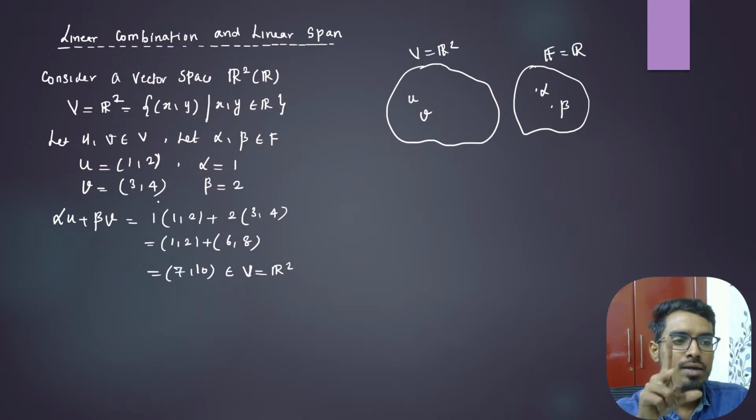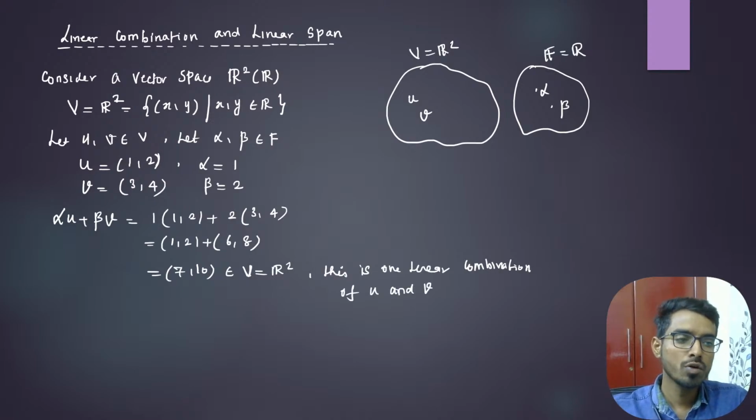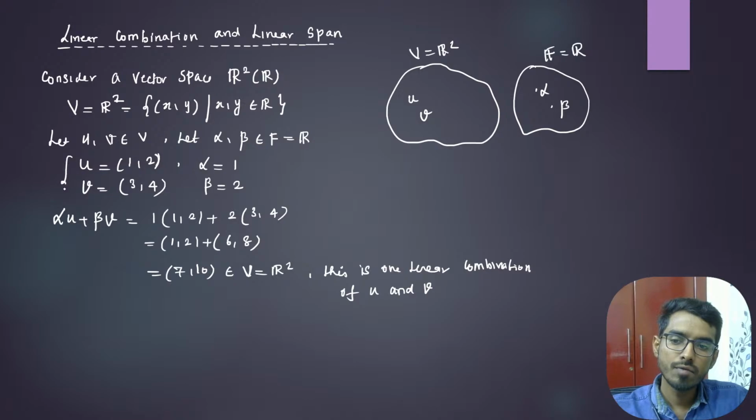This is one linear combination of u and v, with alpha and beta belonging to the field, real numbers.